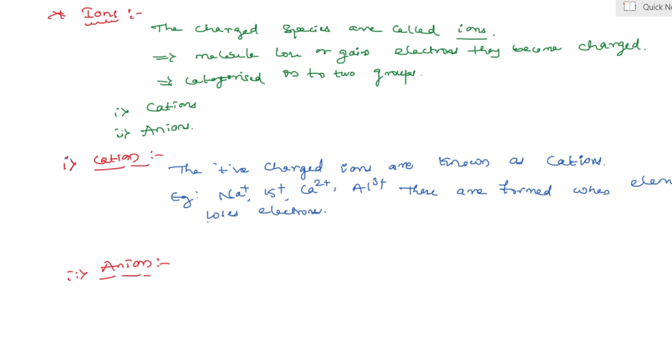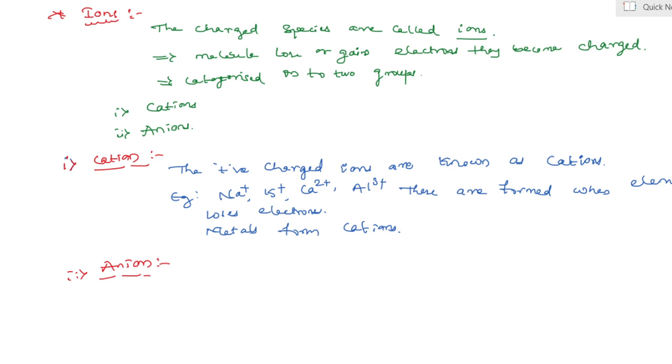Another important point, metals form cations. Remember once again what is meant by cation. The positively charged ions are known as cations. Examples: Na plus, K plus, Ca2 plus, aluminum 3 plus. These are all formed from what? Metals. These are formed when elements lose electrons.